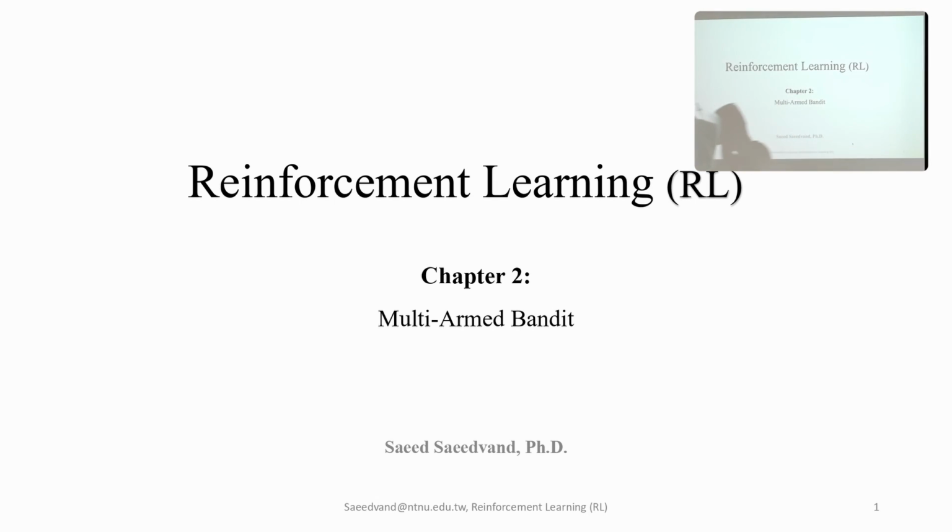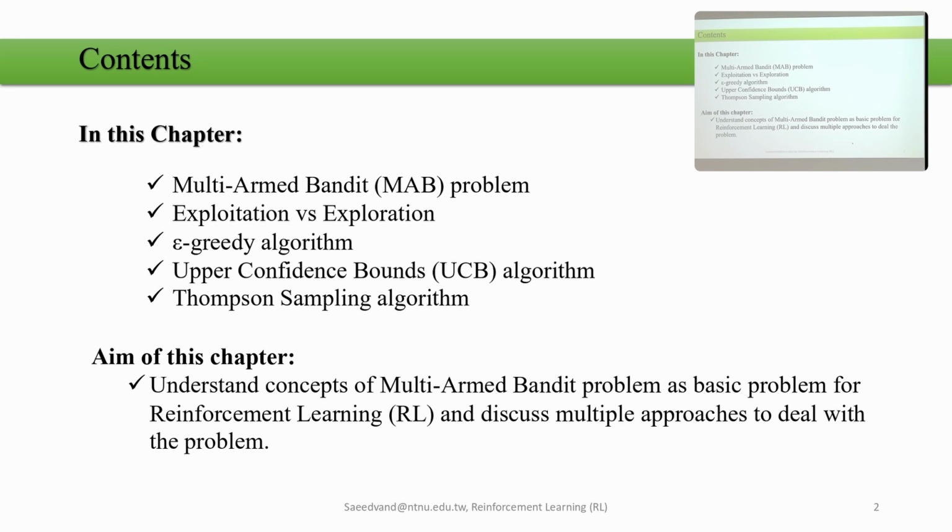So we have the multi-armed bandit problem in chapter 2 of reinforcement learning. In this chapter, we will talk about the multi-armed bandit problem, what it is. Then we talk about exploration and exploitation, what they mean. Then based on that, we clarify what the Epsilon-greedy algorithm is, a very simple technique to be used. Then we talk about the upper confidence bound or UCB algorithm.